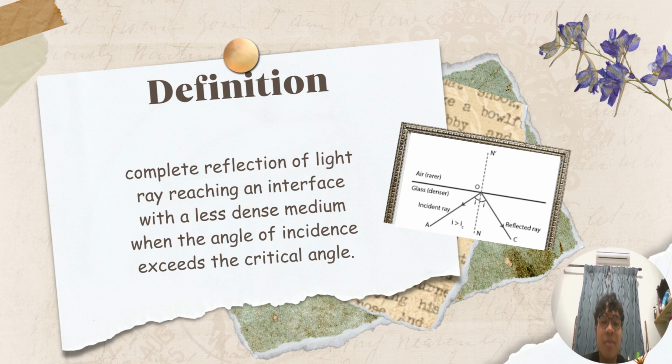So basically apa dia nak cakap is when light ray move from object with higher optical density to lower optical density, bila dia exceed a certain angle to the normal, let's say the angle is 45, bila dia lebih daripada 45 tu, dia akan completely reflect. Light tu akan completely reflect macam dalam gambar ni, diagram ni. So dia akan jadi macam cermin lah, something like that.